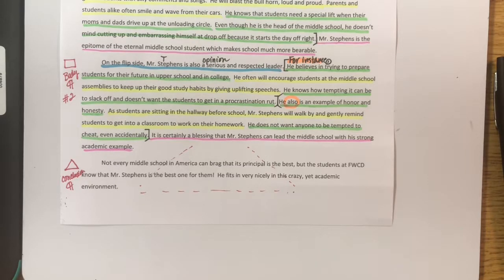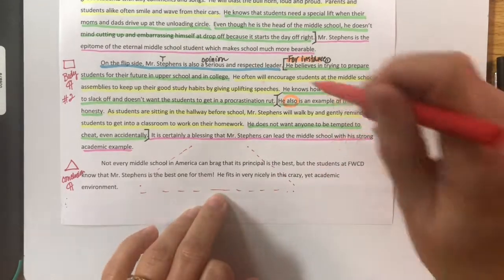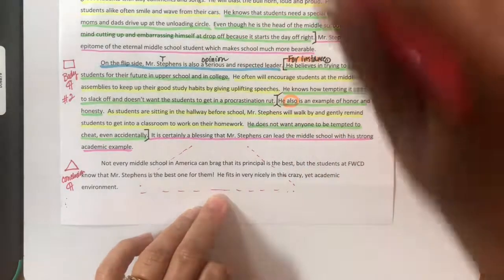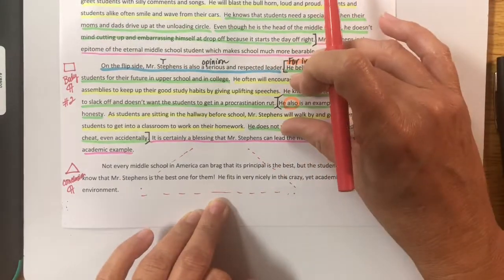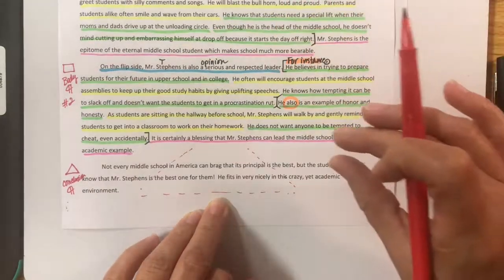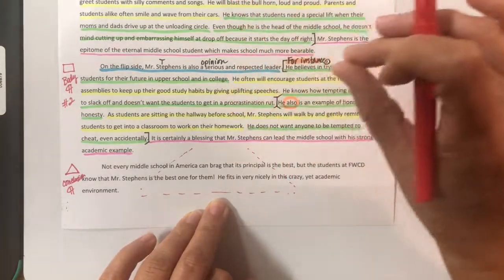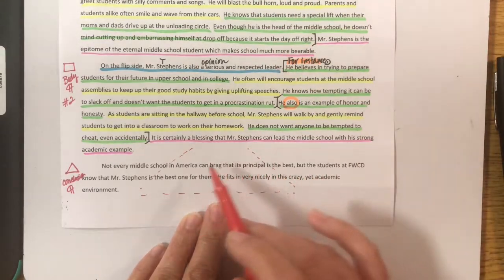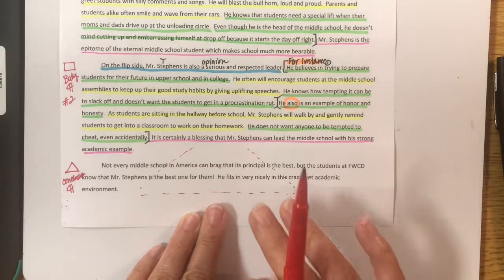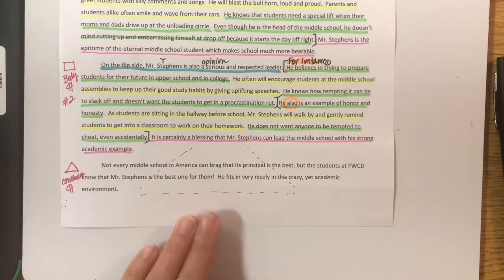I really don't think I did a very good job on going from specific to broad, but you know what I did do a good job on here? I think it wraps up the whole essay really well, and it doesn't say anything else I've already said before. I don't like it when a conclusion paragraph is going to say, Mr. Stevens is respected, or he's so fun, or he gives kids encouragement, or he antagonizes kids. I like it to ring of new material. I like new information to close the body paragraph.